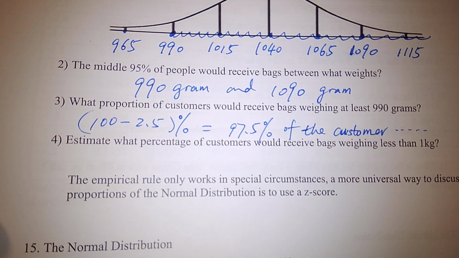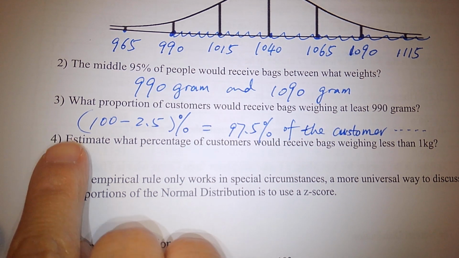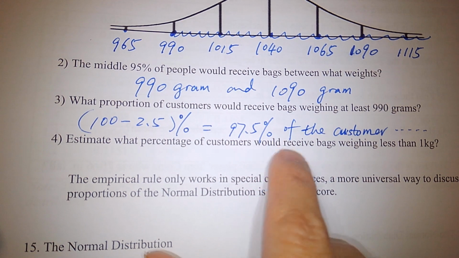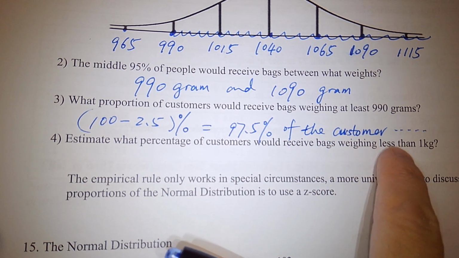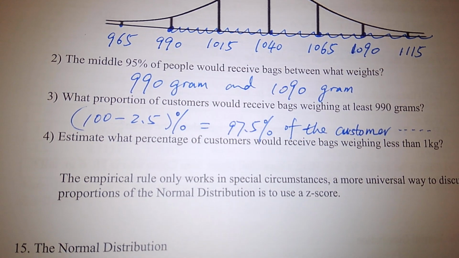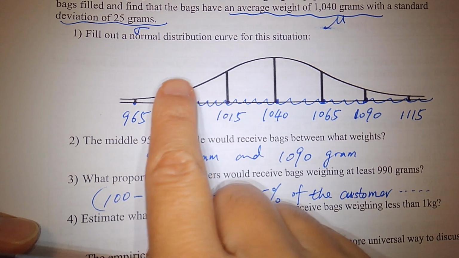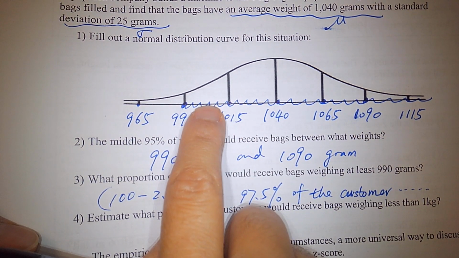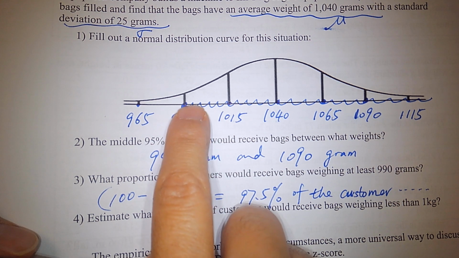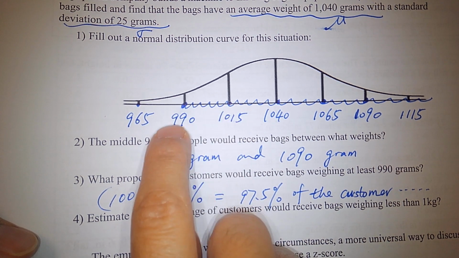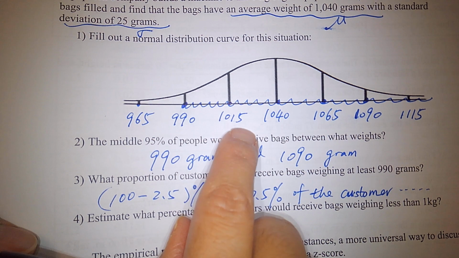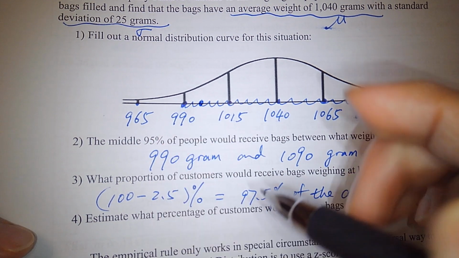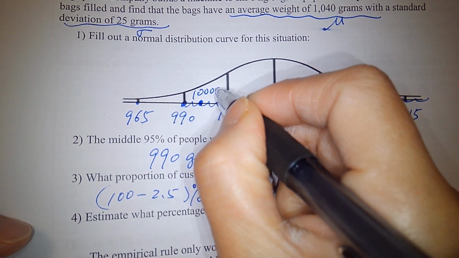Can we move on to the next question? Question 4. Estimate what percent of customers would receive bags weighing less than 1,000 grams. Where is 1,000 grams on this table from this graph? 1,000 grams is between 990 and 1,015. So I would say it is here, closer to 990. Okay, so this is 1,000 grams.